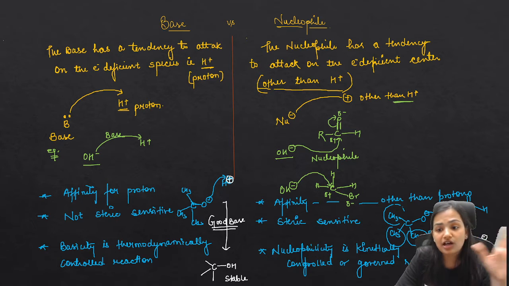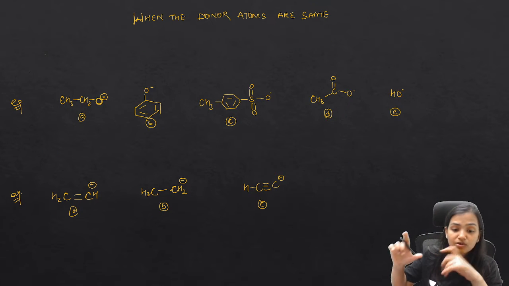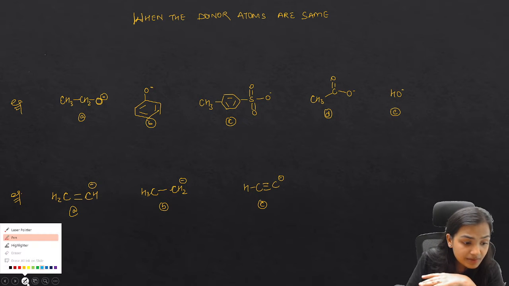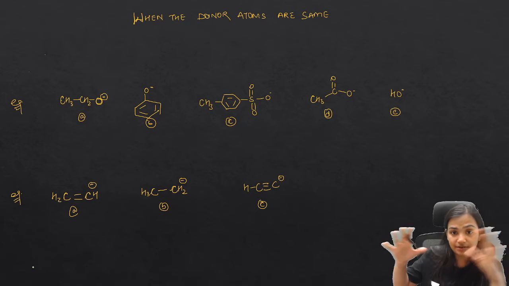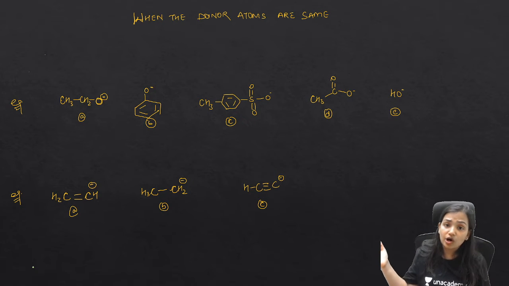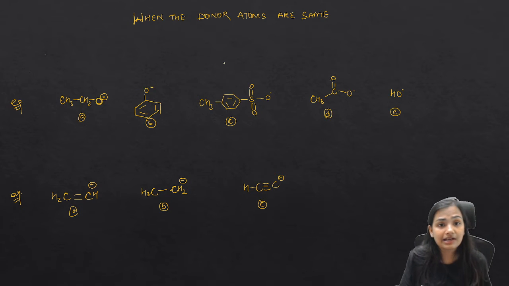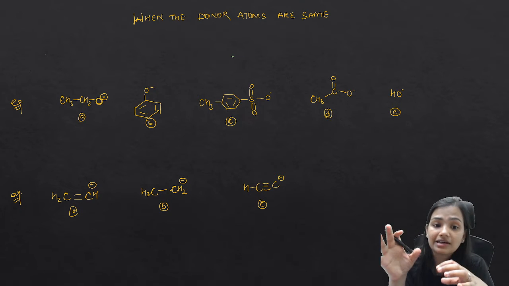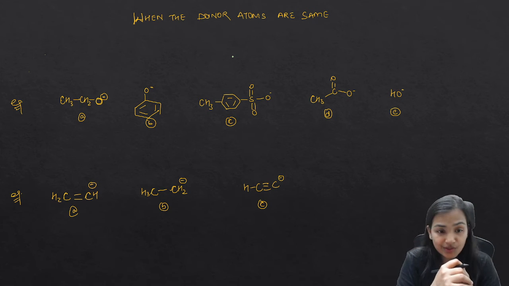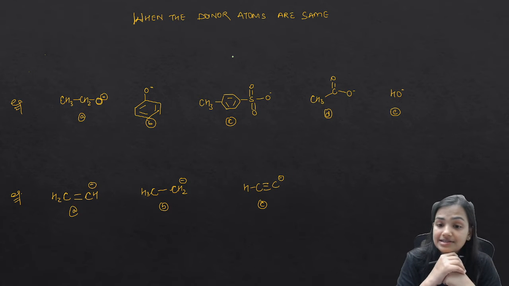Other than that, we are going to discuss the order of basic strength and the order of nucleophilicity. Now we will learn about the relative order. What is the trend that we can see in the basic strength and in the order of nucleophilicity when the donor atoms are the same? I have also taken a few examples which I will discuss with you. You people should also write these examples in your notebook so that you learn it in a better way.